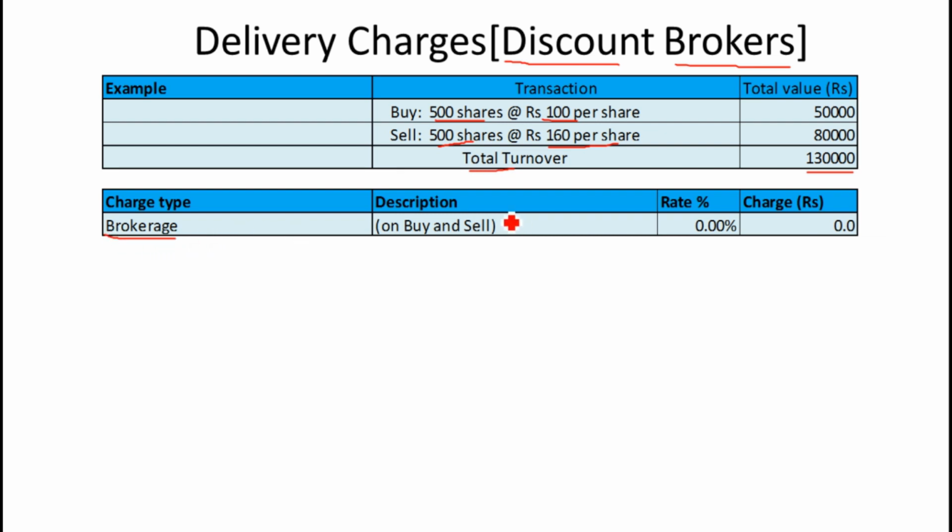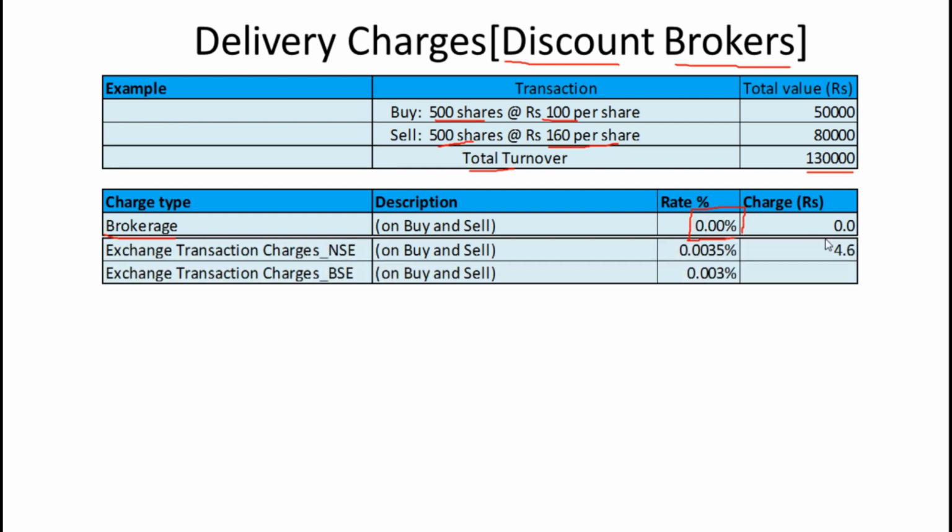Come to brokerage, as we already discussed in some other sessions, discount brokers won't charge anything for delivery. So brokerage would be 0. Come to exchange transaction tax, it would be the same for both delivery and intraday. So 0.0035, I am taking, it would be 4.6 rupees.